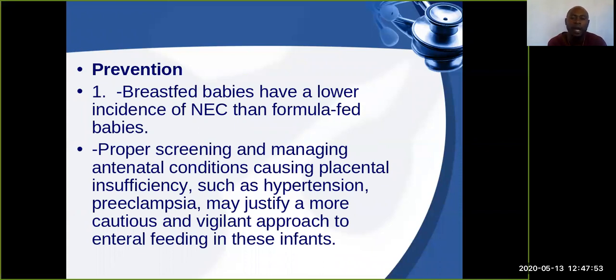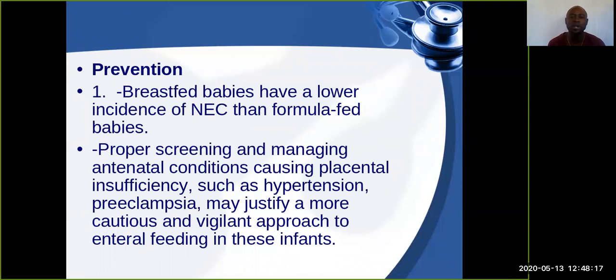Here, we are talking about conditions that may bring about placental insufficiency. Why are we concerned about these conditions? We know that this infant, when they're still in the uterus, their survival depends on the placental exchange, for gaseous exchange and anything else.